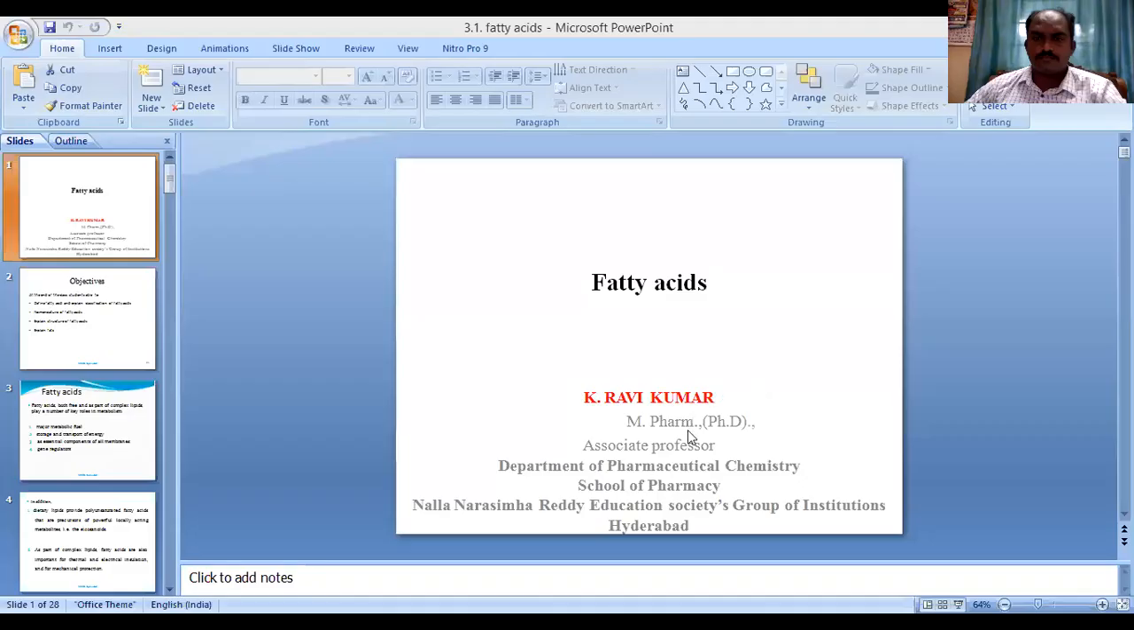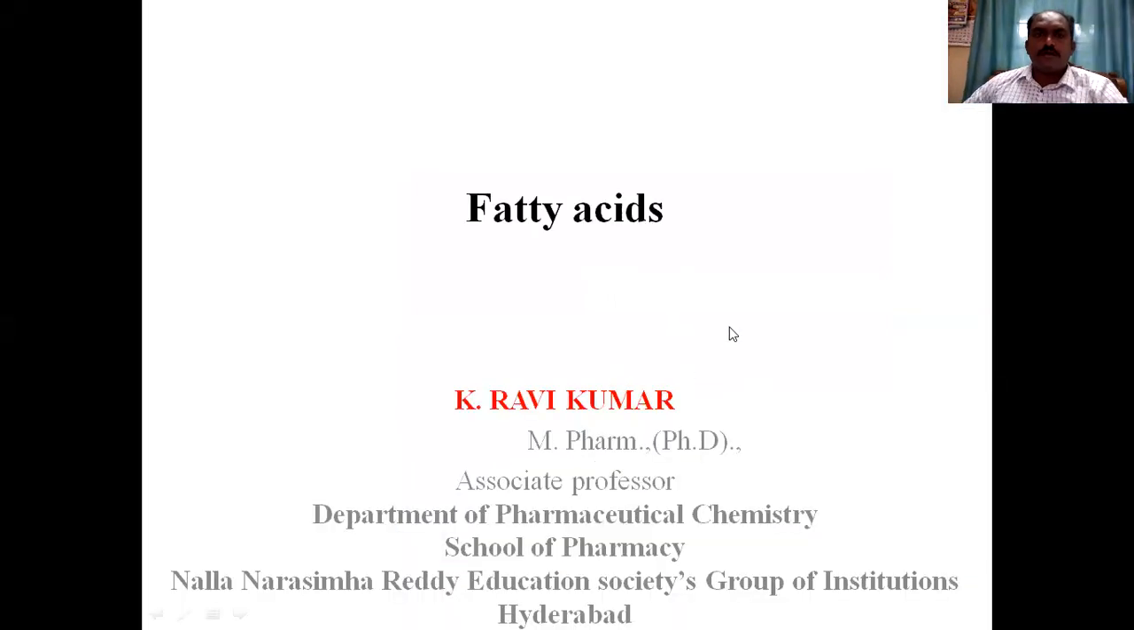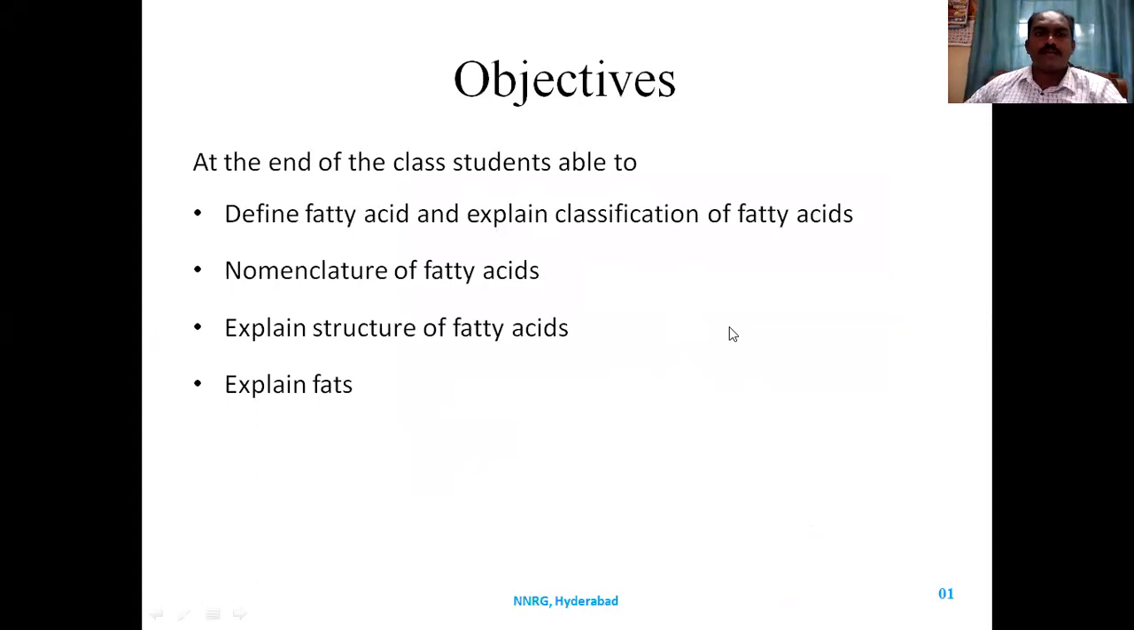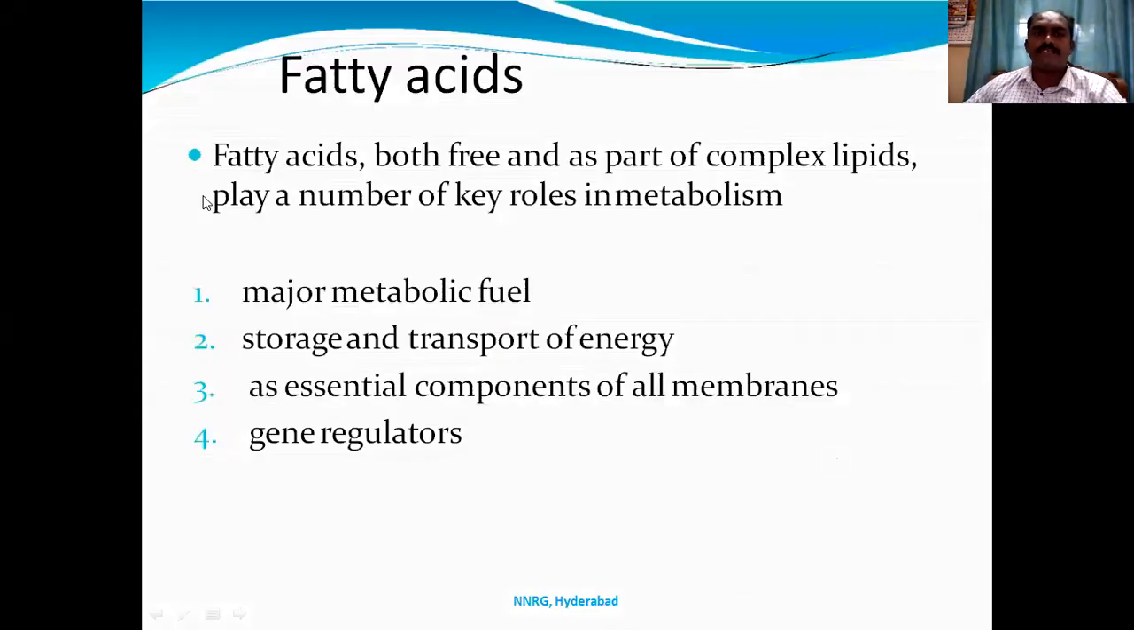Today, I am going to explain to you about fatty acids, their structure, nomenclature and occurrence. At the end of the class, students will be able to define what a fatty acid is, explain the classification of fatty acids, the nomenclature of fatty acids, explain the structure of fatty acids, and explain what fats are. Fatty acids are long chain carboxylic acids.